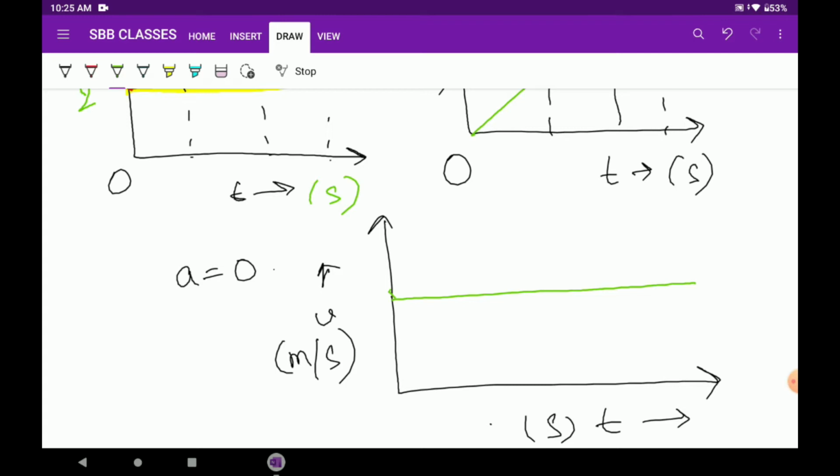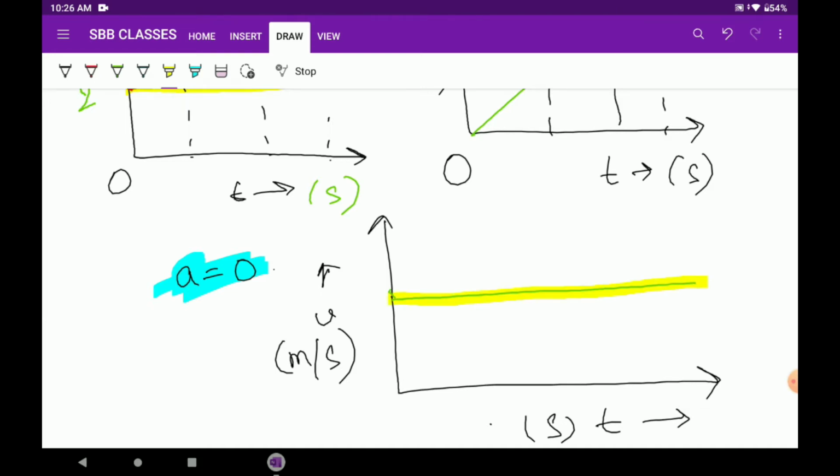Here also the angle is 0 but the angle is the same at all points, so acceleration is constant. Constant acceleration can be 0 or anything other than 0. If it is anything other than 0, the angle of the graph will depend upon it, but if acceleration is 0, then the velocity versus time graph will be a straight line.